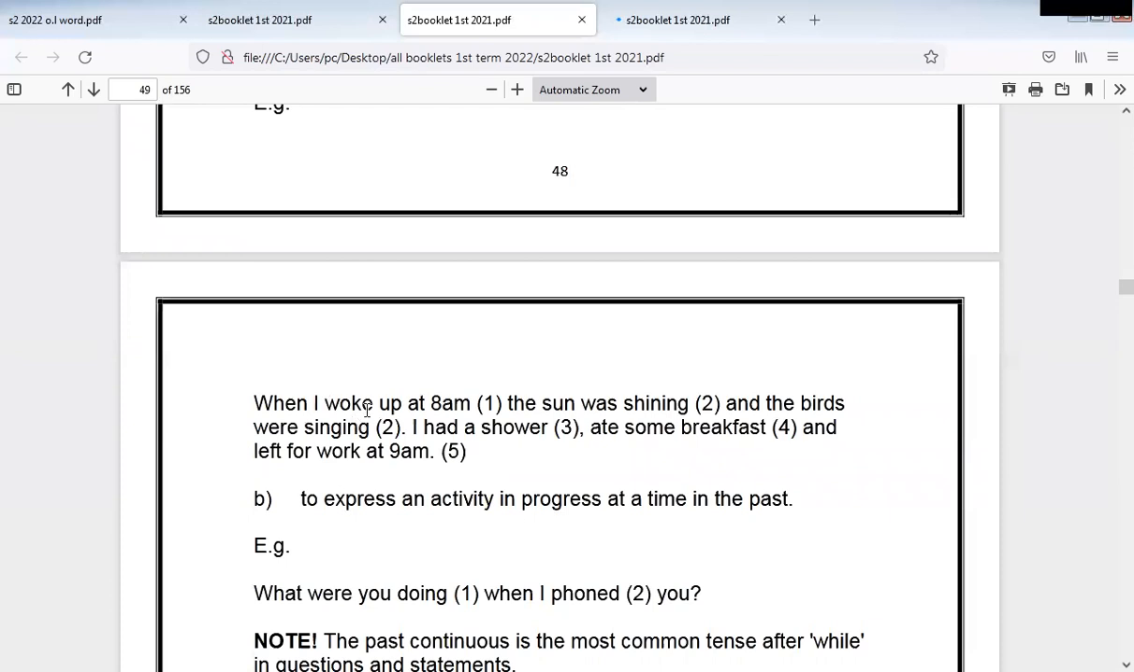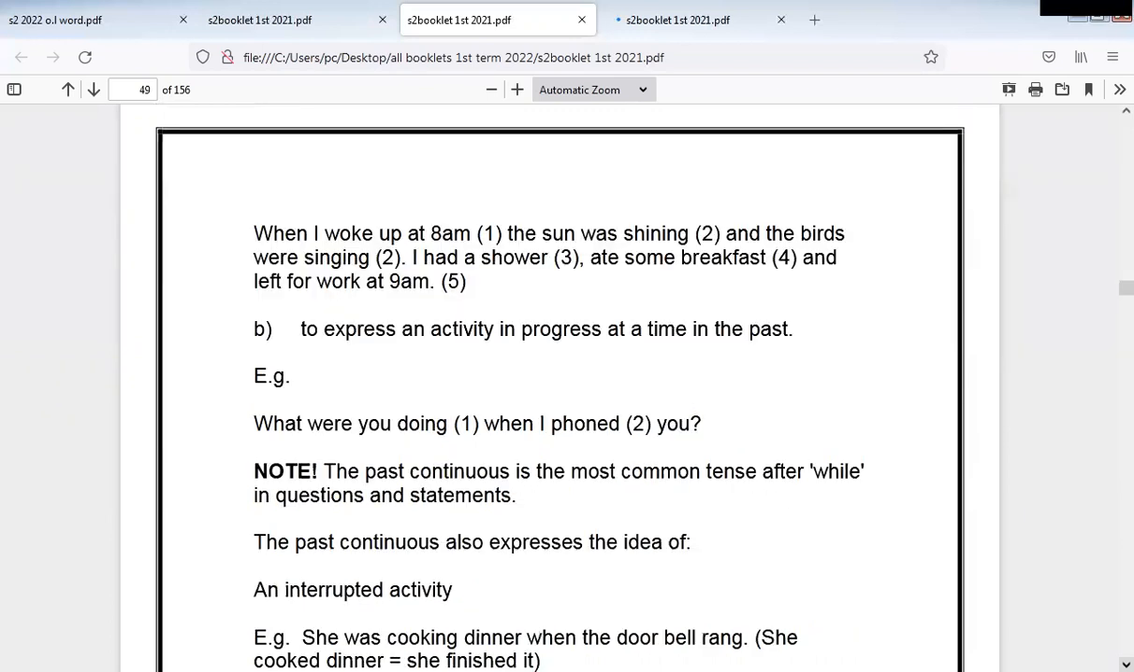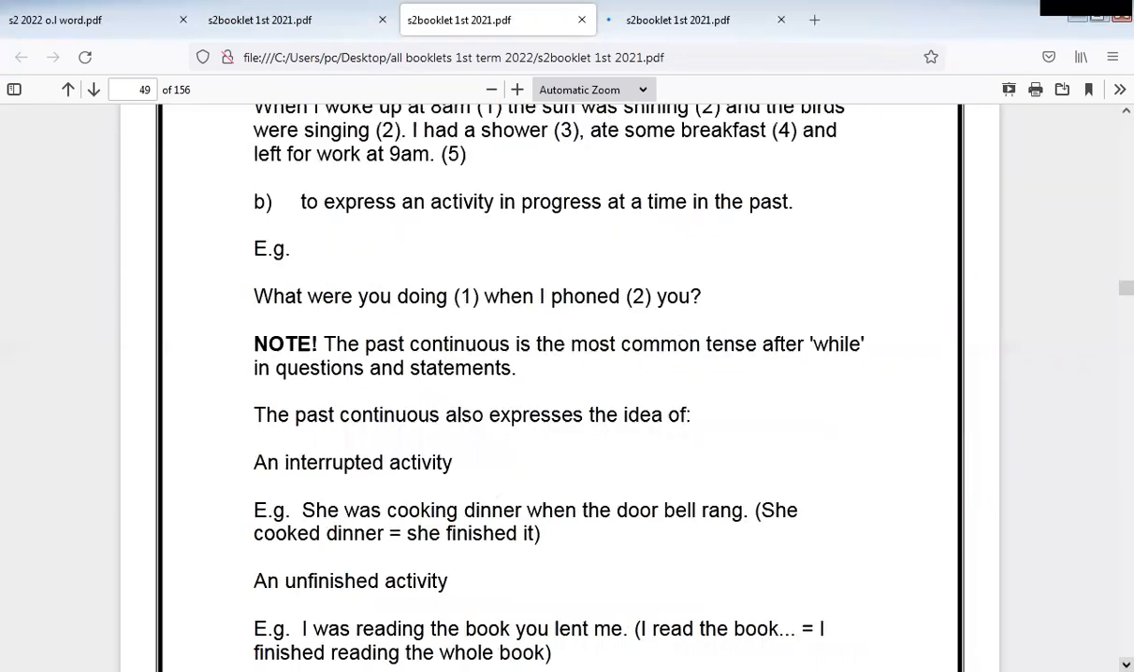Okay, so I woke up, past simple. The sun was shining and the birds were singing, past continuous. I had a shower, ate some breakfast and left for work, again successive actions. So here I mix past simple and past continuous to describe the action in the past, which took duration in the past, and of course it finished. B, to express an activity in progress at a time in the past. So we talk about an activity not in progress now. No, it was in progress in the past.